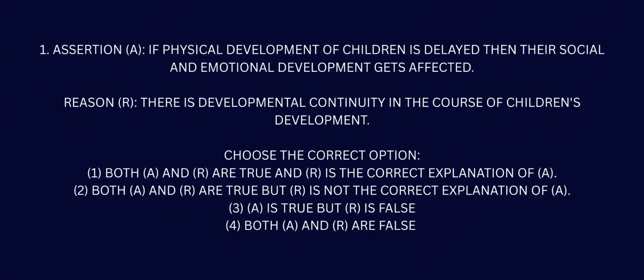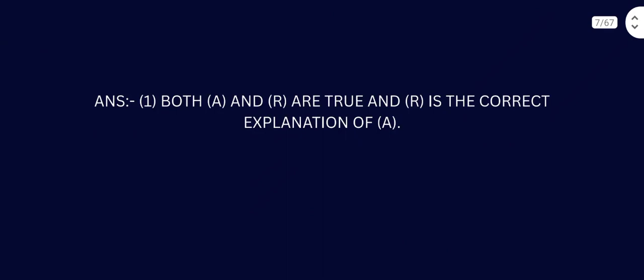If physical development of children is delayed, then their social and emotional development gets affected. That is correct. The assertion is true. There is developmental continuity in the course of children's development. Of course, there is developmental continuity in the course of children's development. So both A and R are true, and R is the correct explanation of A.